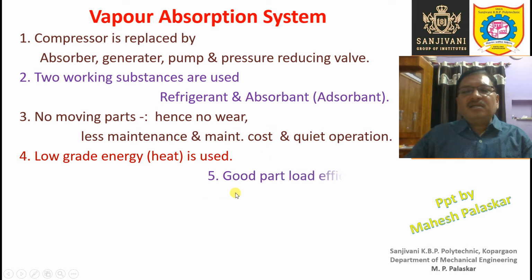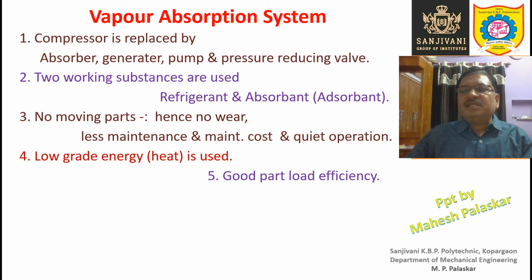The part load efficiency of the vapor absorption system is good. That means if the load is reduced, say by 50%, then the efficiency may be something like 40% or 30%. It will not go directly to 10%. Of course, the system is designed for a particular load, right?